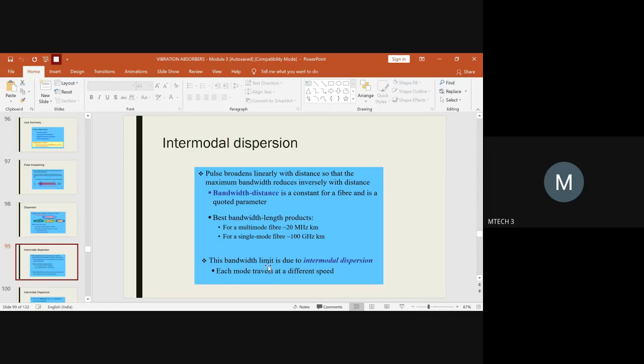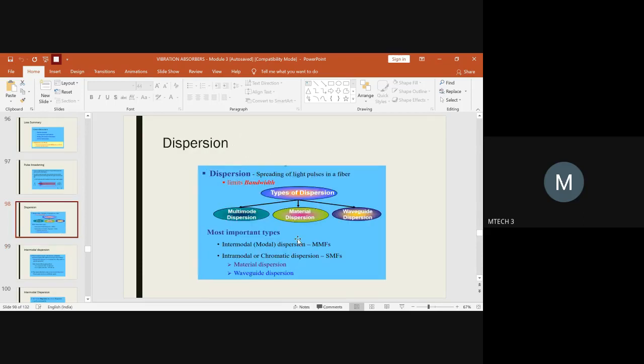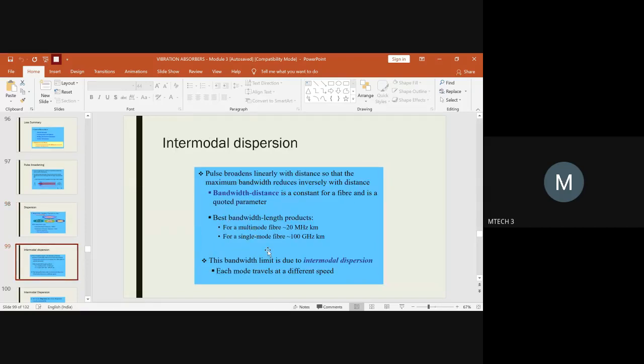This bandwidth limit should be within the range as informed when we are dealing with intramodal dispersion. Intramodal dispersion we studied here. It could be either multi-mode or single mode. If it allows multi-mode, it obviously allows single mode also. So whenever you need a multi-mode or a single mode dispersion, we go with intramodal dispersion, and in intramodal dispersion, this is the limit of the bandwidth one has to follow. This is for single mode and this is for multi-mode.